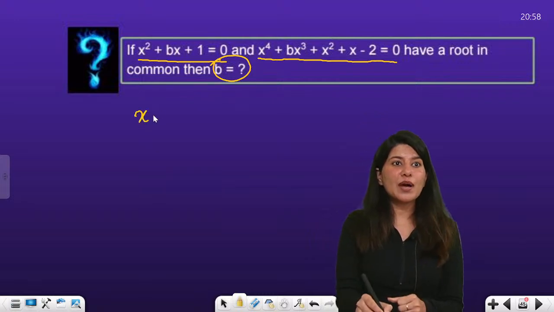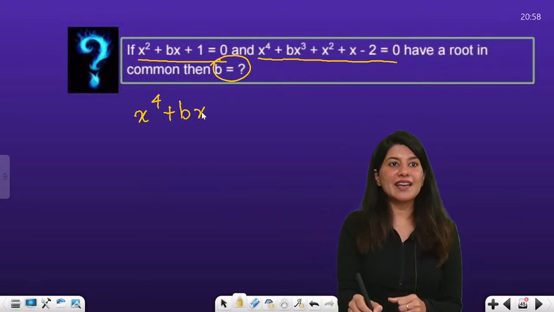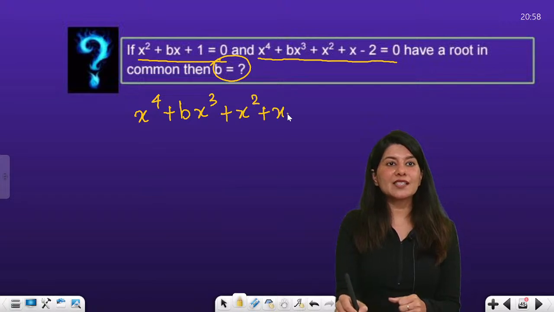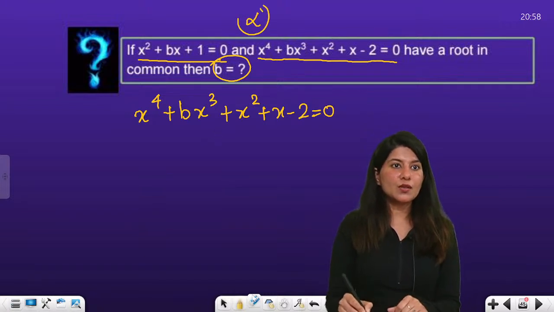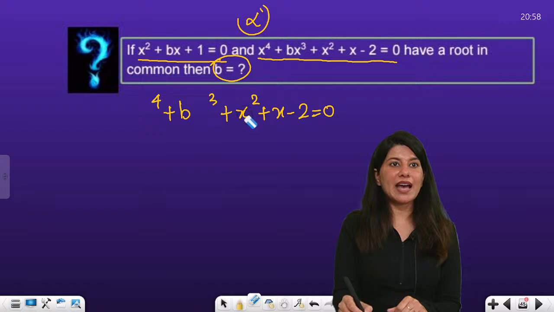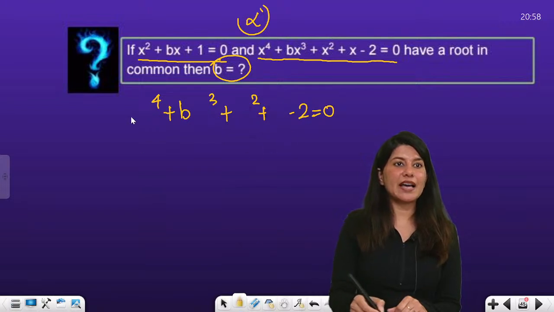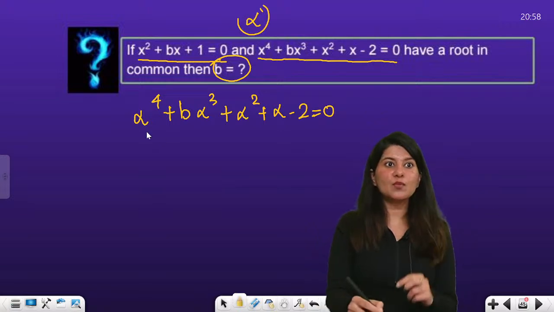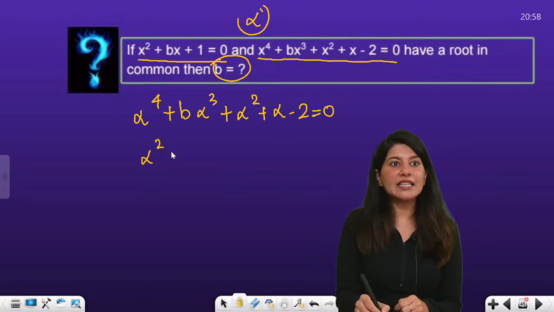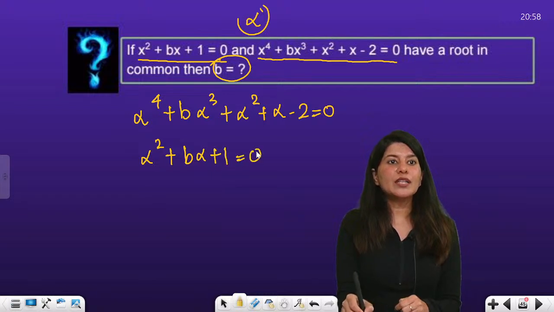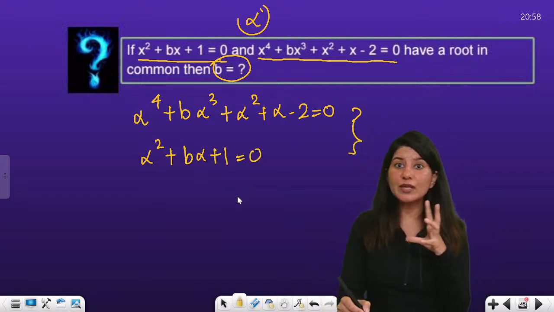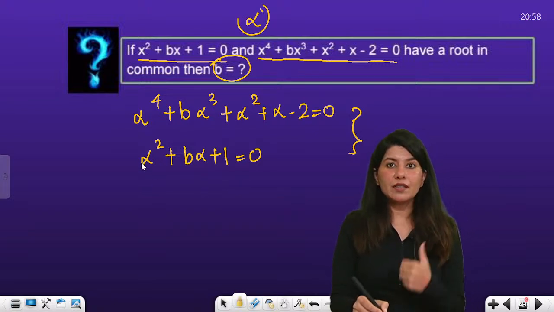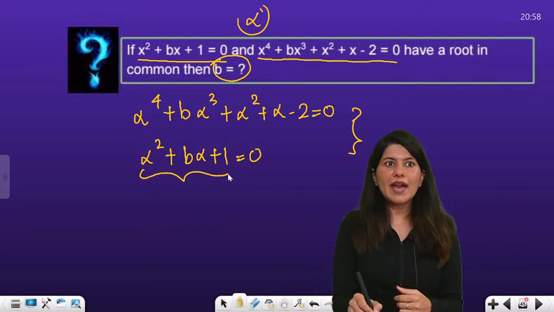So first of all, you can write x raised to power 4 plus bx cube plus x square plus x minus 2. Let us assume that alpha is that common root. So you can simply replace x by alpha. So alpha raised to power 4, b alpha cube, and then alpha square plus alpha minus 2, right? Because alpha will satisfy both the equations. Let us satisfy alpha in the first equation as well. And you need to solve these 2 equations. It will be very, very useful if you square this equation.